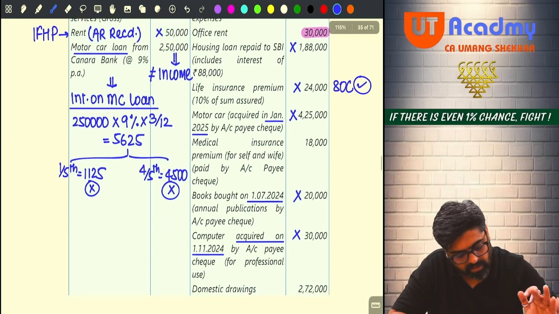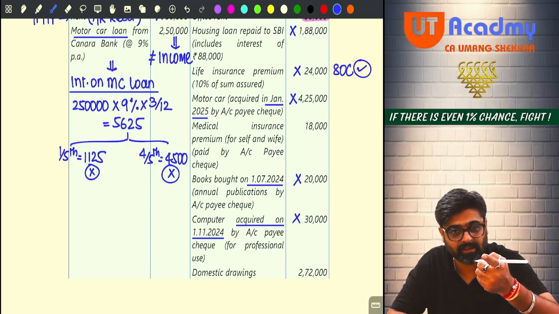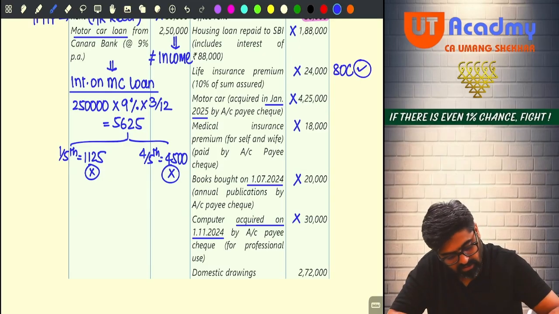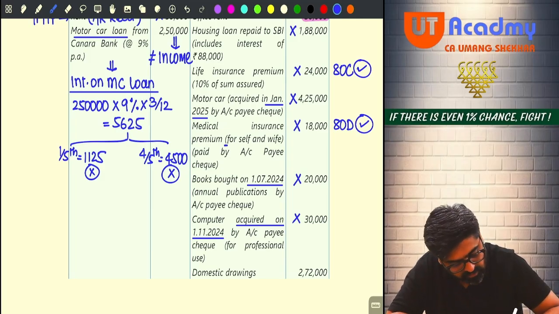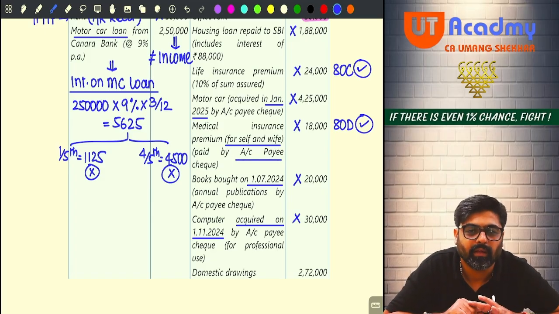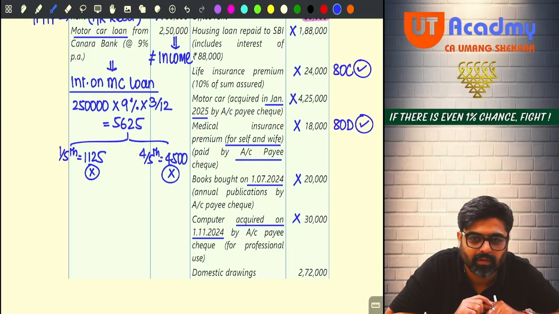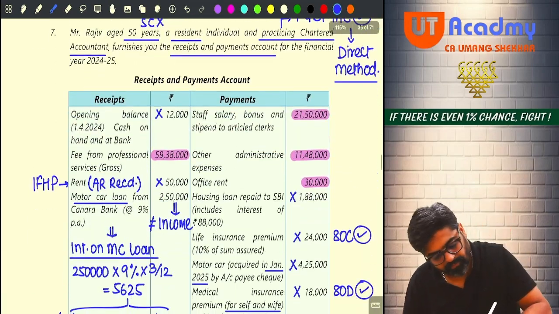Motor car, done. Medical insurance premium. This is also your PGBP expense, no sir? Disallowed. You can claim it under section 80D. Okay. Because it is paid for self and wife and by way of account payee cheque. If I would have been examiner, what I would have done, I would have given, see what balances are given.